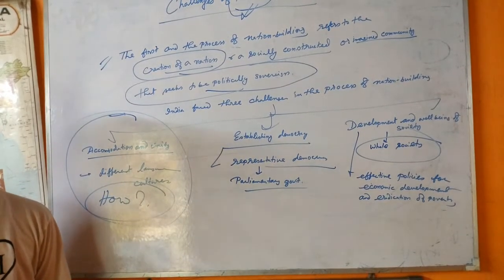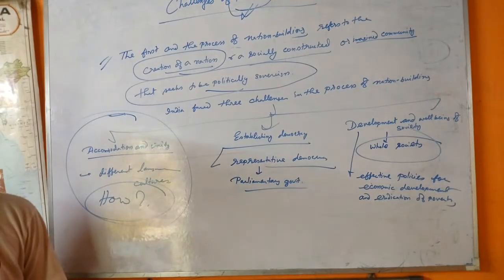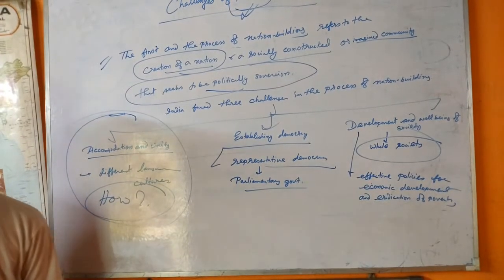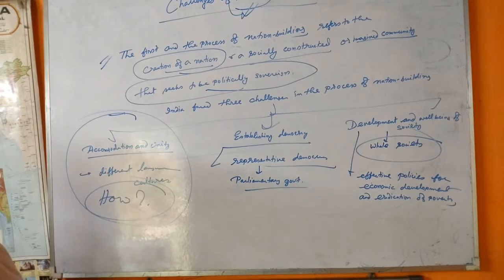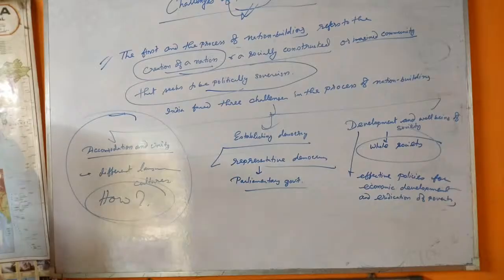Now there are some great thinkers, and some quotations are mentioned in your book. I am saying some quotations. Here you have a picture of the Republic of India inauguration, January 26, 1950.